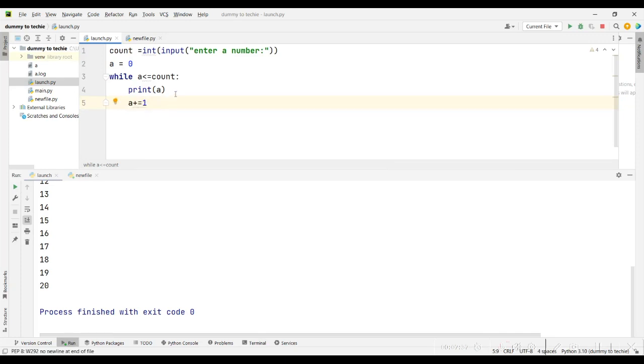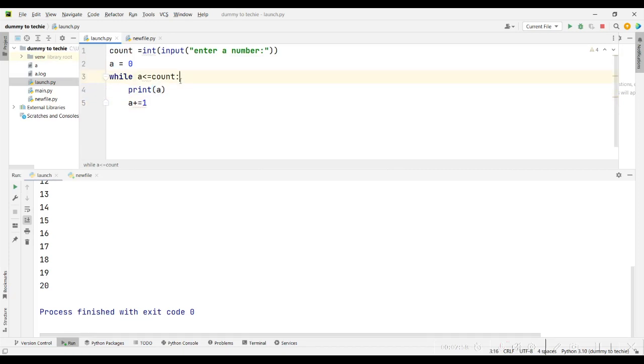Okay, now I'll talk about the continue statement. There's also a way to break out of a while loop, like if you want the loop to stop at some point. So I can use things like break and continue, which I'll show you now.